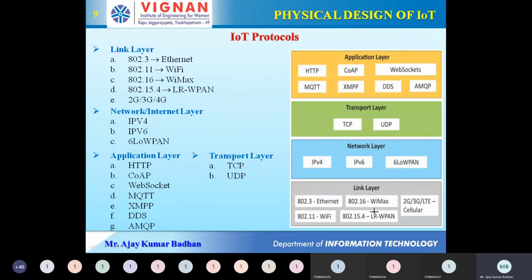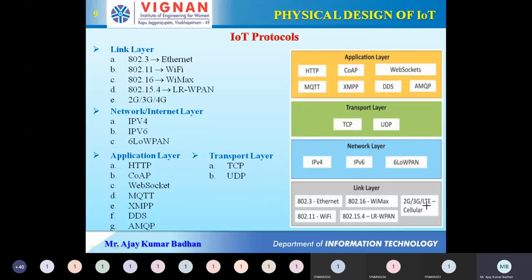This is actually meant for lower-rate transmission, because IoT devices are very small in size, due to which their transmission rate is also very small. So they cannot be used with high-end cables. For that purpose, these people designed this particular standard. And the next ones, you already know: 2G, 3G, LTE.